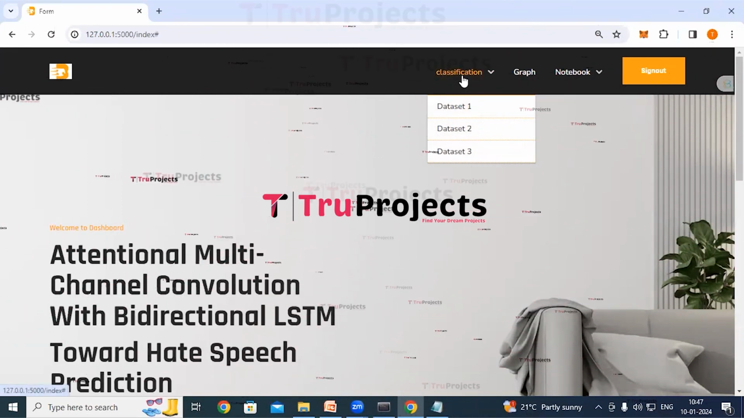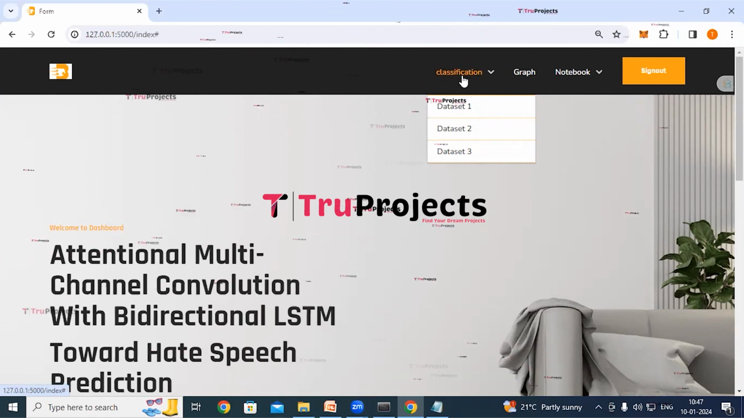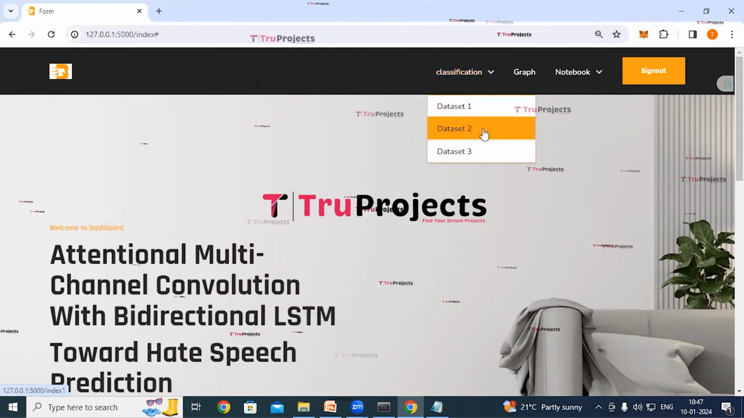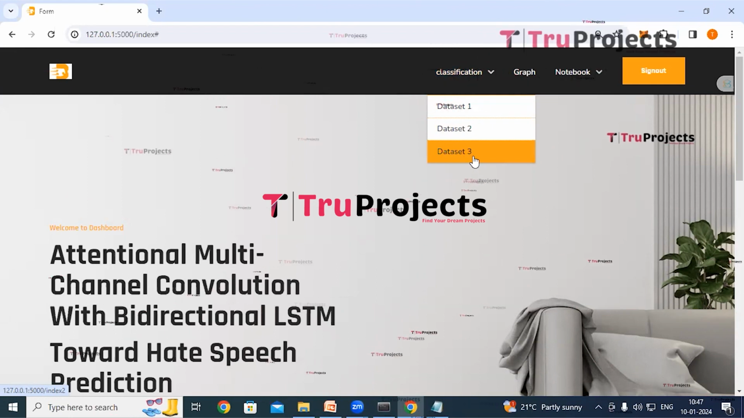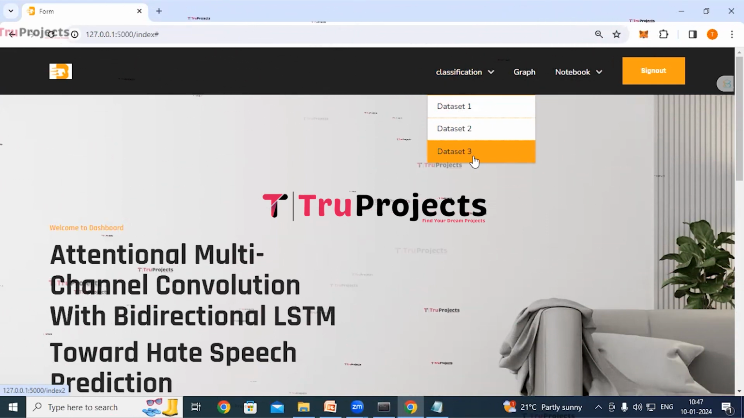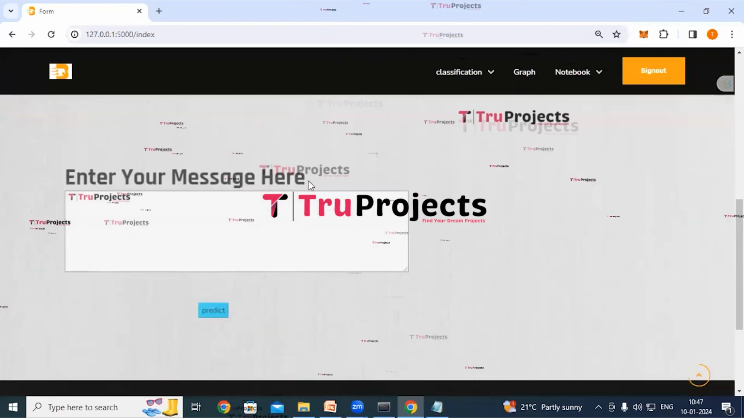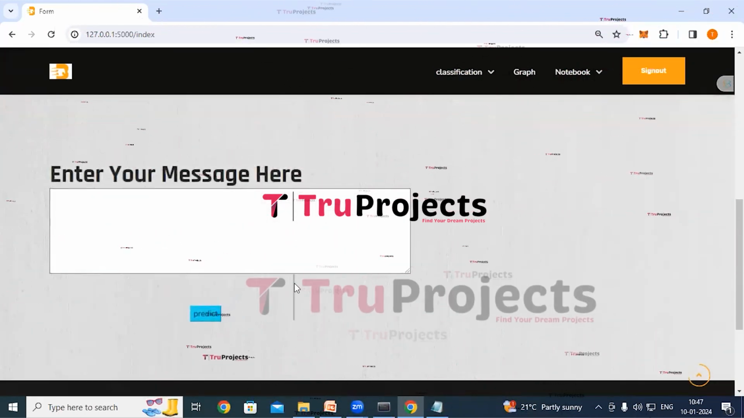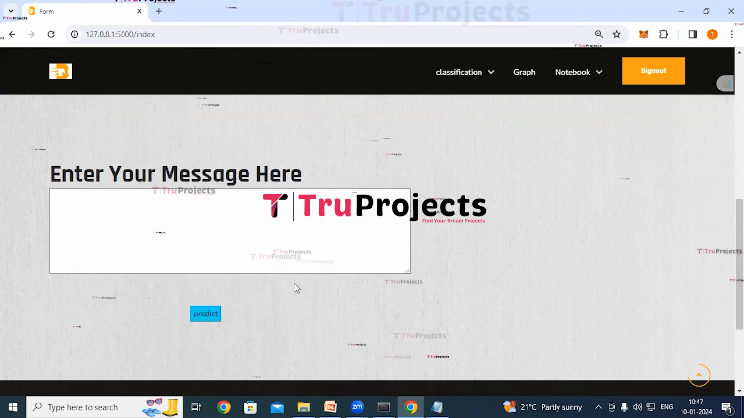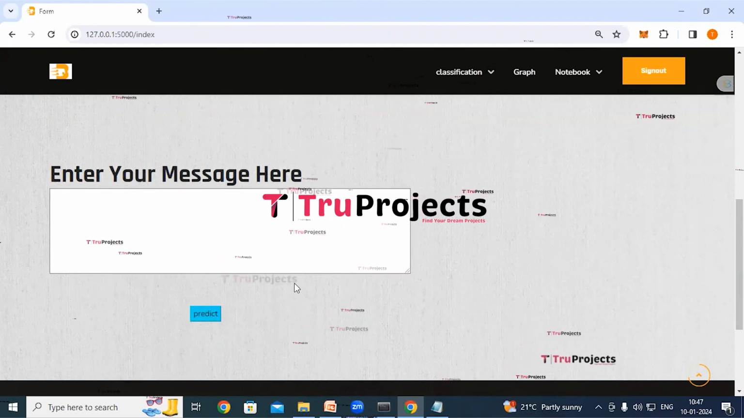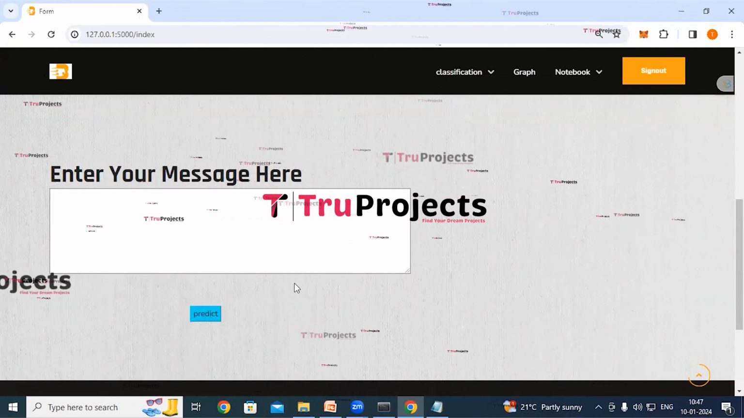So as I mentioned earlier, we can perform the project using three different datasets: dataset 1, dataset 2 and dataset 3. So first we'll execute the project using dataset 1. Click on it. So here we can see an enter your message box where we have to enter any message and the application will classify it as either hate or non-hate speech.